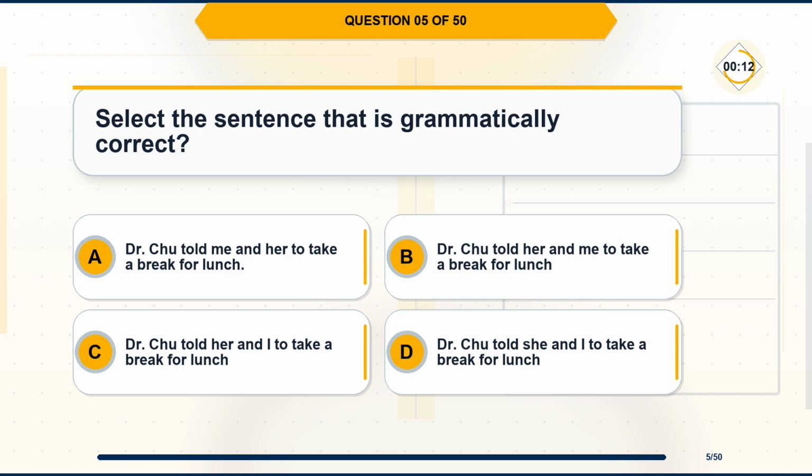Question 5. Select the sentence that is grammatically correct. Option A. Dr. Chu told me and her to take a break for lunch. Option B. Dr. Chu told her and me to take a break for lunch. Option C. Dr. Chu told her and I to take a break for lunch. Option D. Dr. Chu told she and I to take a break for lunch.